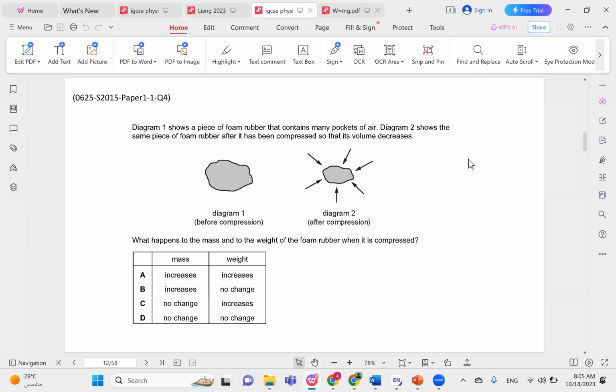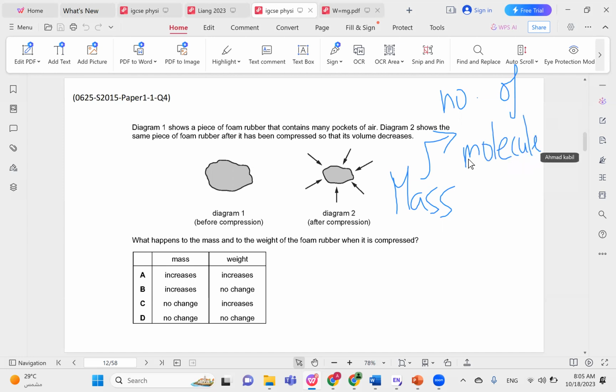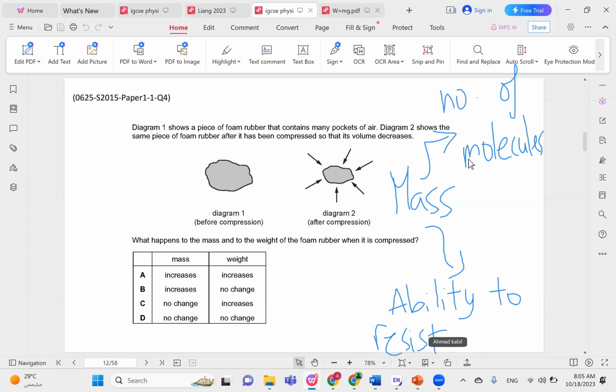So mass can be perceived in terms of the number of molecules of an object. And it can also be perceived as the ability to resist change in motion.